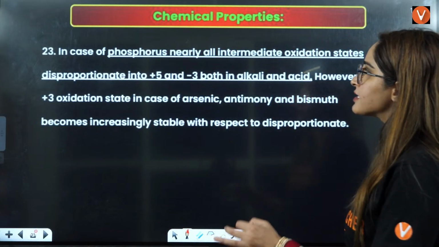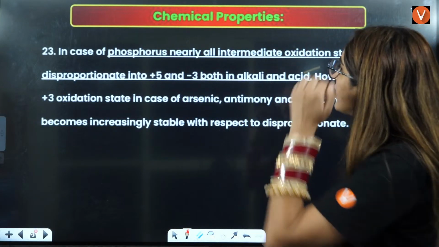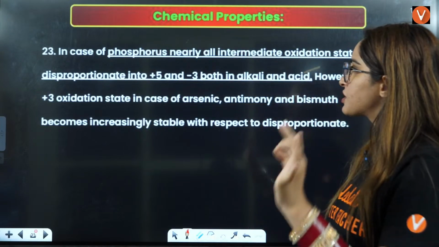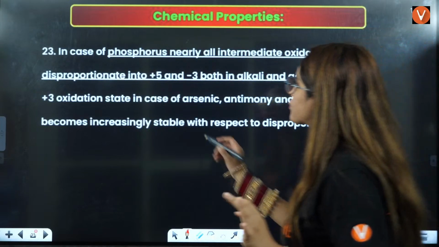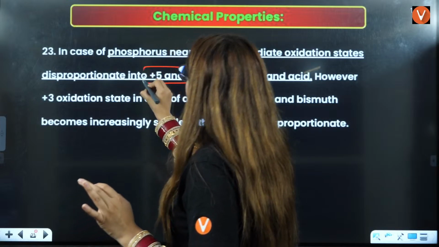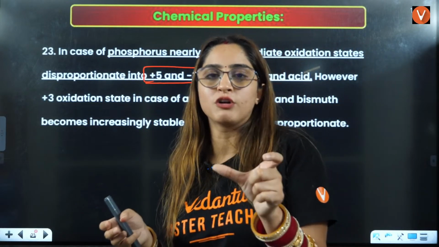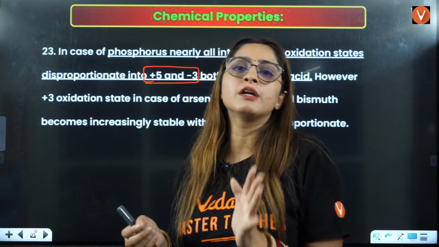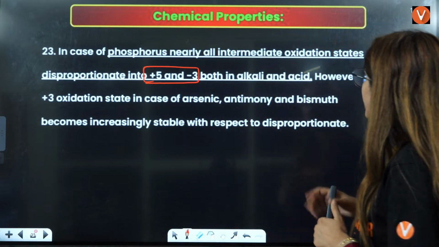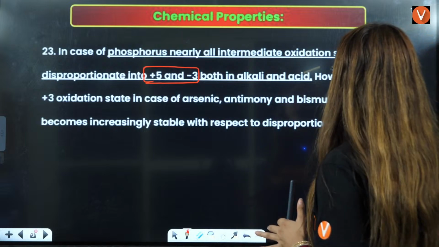But in case of phosphorus, nearly all intermediate oxidation states disproportionate into +5 and +3, right? In phosphorus there is no condition that a particular state should be there. All of them will disproportionate into +5 and +3, the intermediate states we are talking about.